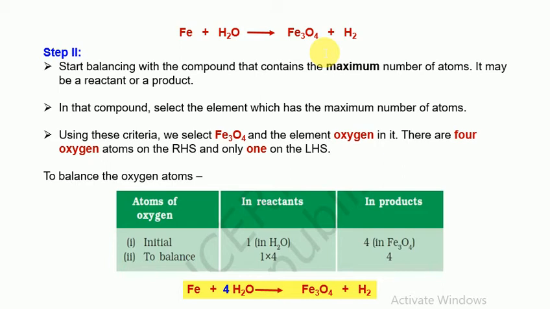So to balance oxygen, on the left hand side there is only 1 oxygen, and on the right hand side there are 4 oxygen atoms. So initially in H2O 1 oxygen is present, and in iron oxide, that is Fe3O4, 4 oxygen atoms are present. So to balance, we can multiply 1 by 4. We can add 4 in front of H2O so that it gets multiplied. So what equation will we get? Fe plus 4H2O gives Fe3O4 plus 4H2.